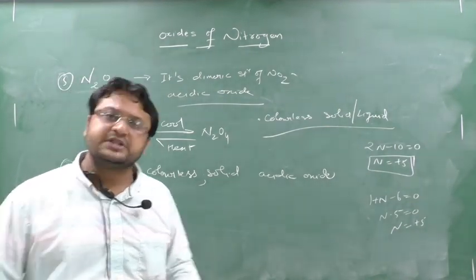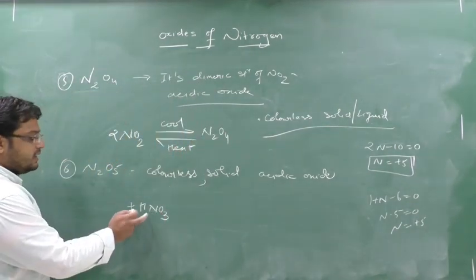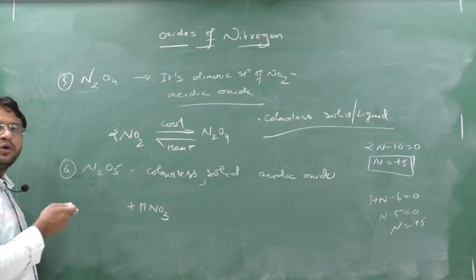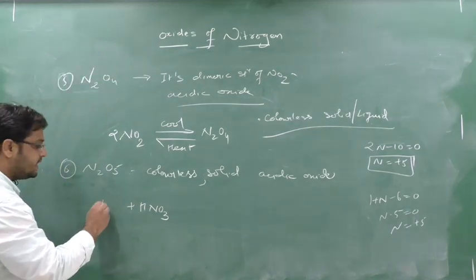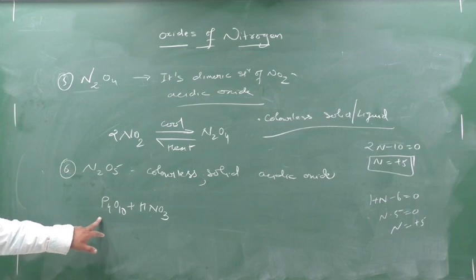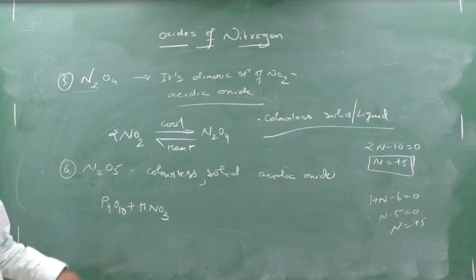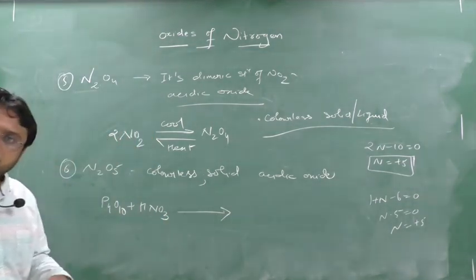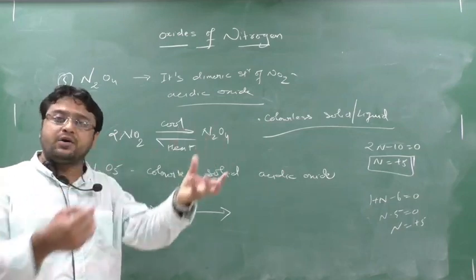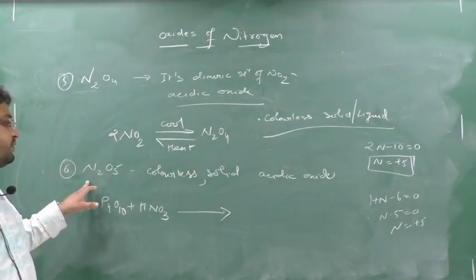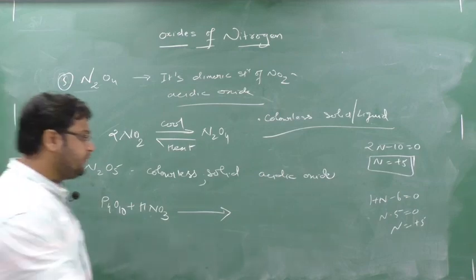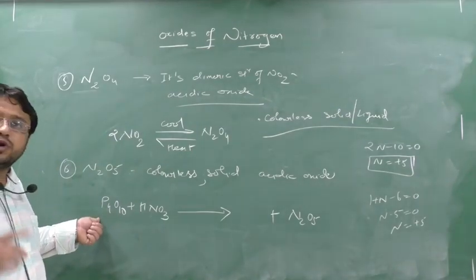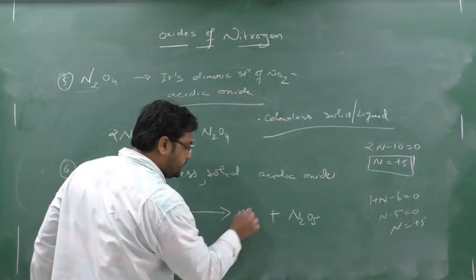This is not any kind of logic. This is one trick to remember. Okay. So I am taking here the compound of nitrogen which is also in a higher oxidation state. And you have to take one oxide of phosphorus which is also in a higher oxidation state. That is P4O10. So in P4O10 phosphorus is also in a higher oxidation state. Nitrogen in HNO3 is also in a higher oxidation state. When I combine these two, I will get a compound of nitrogen also of very high oxidation state. So who is the oxide of nitrogen of a very high oxidation state? This N2O5. So I will get this N2O5. And here I will get the acid of phosphorus also of very high oxidation state, that is H3PO4.